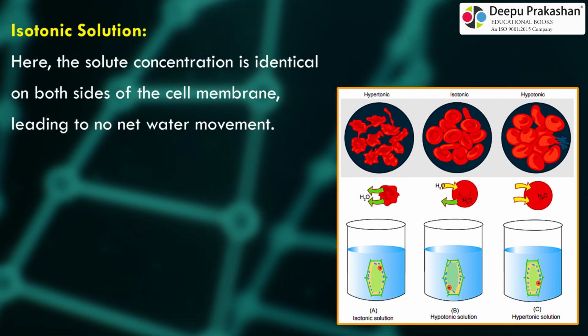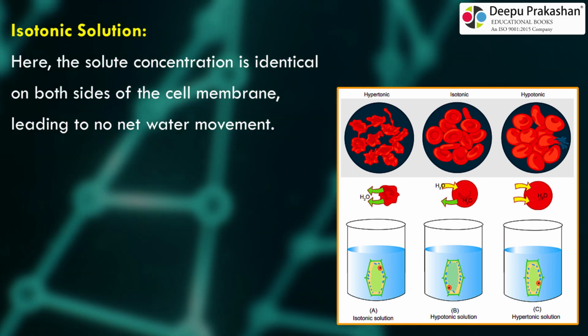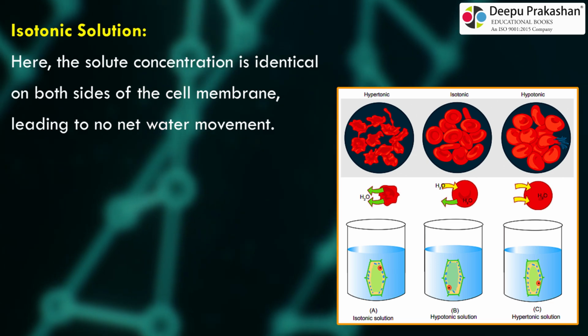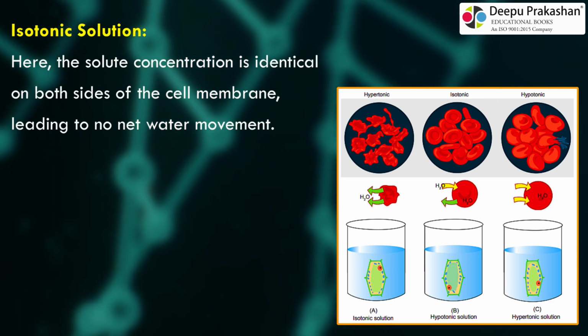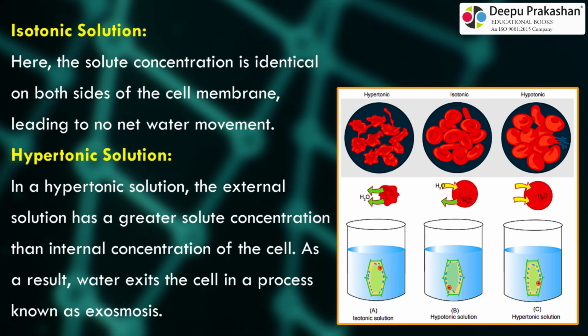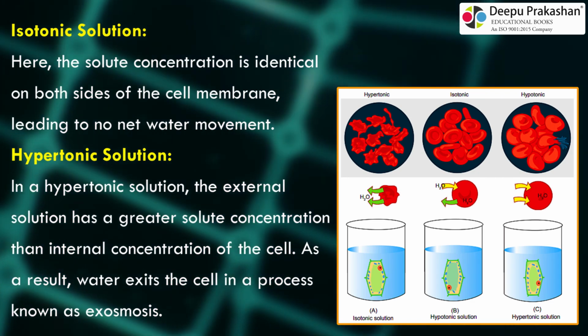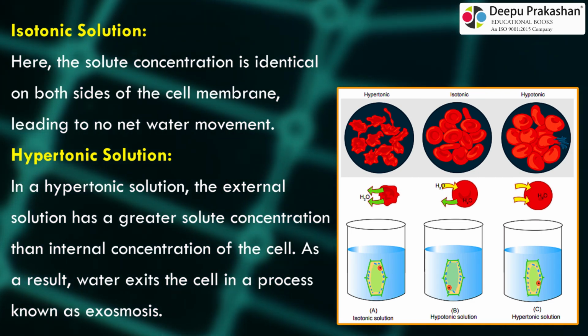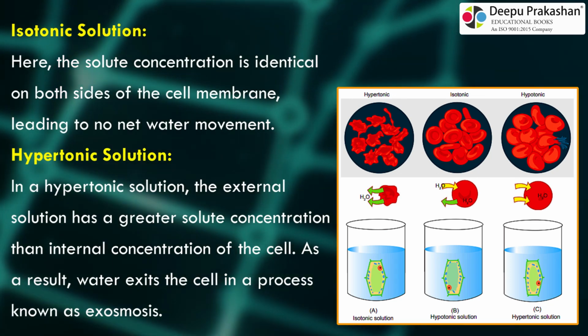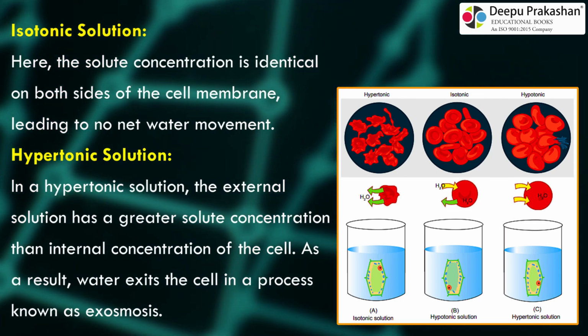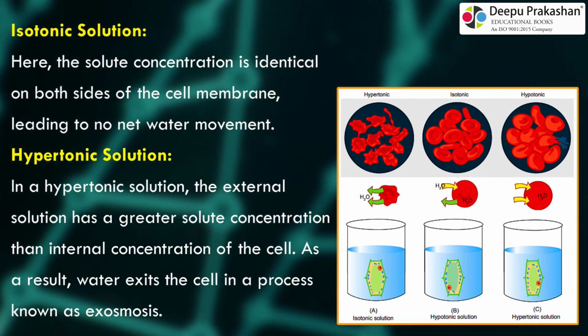Isotonic solution. Here, the solute concentration is identical on both sides of the cell membrane, leading to no net water movement. Hypertonic solution. In a hypertonic solution, the external solution has a greater solute concentration than the internal concentration of the cell. As a result, water exits the cell in a process known as exosmosis.